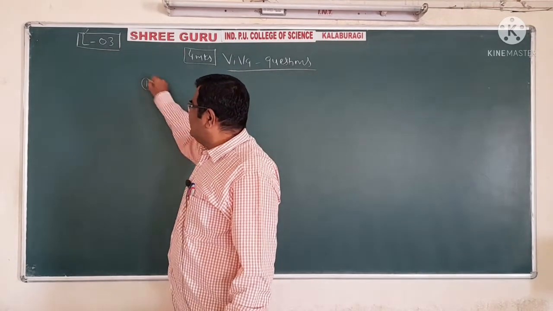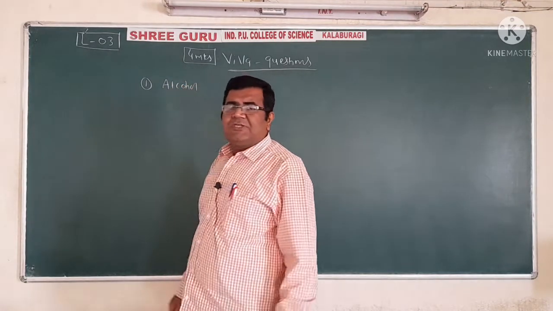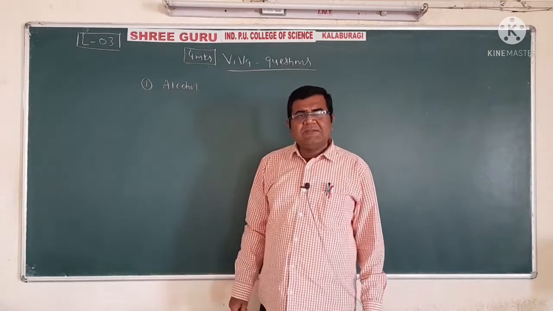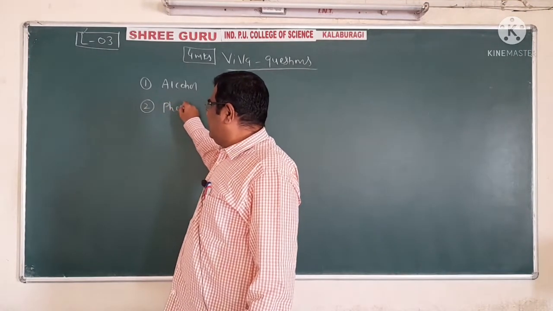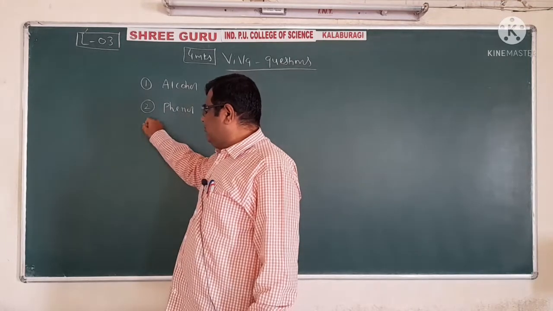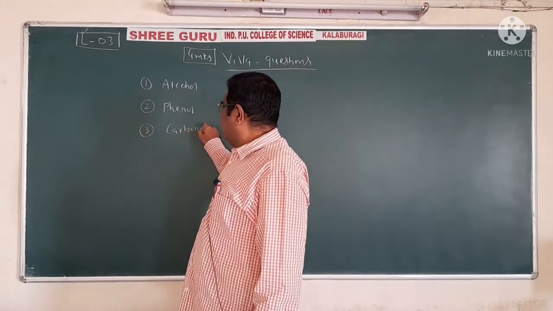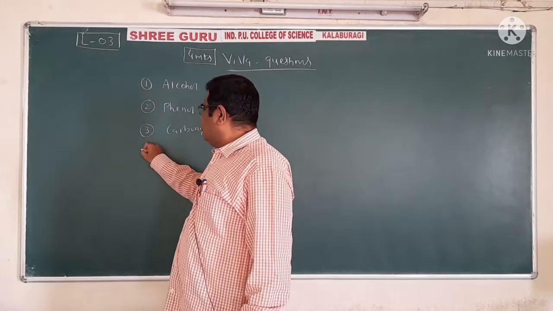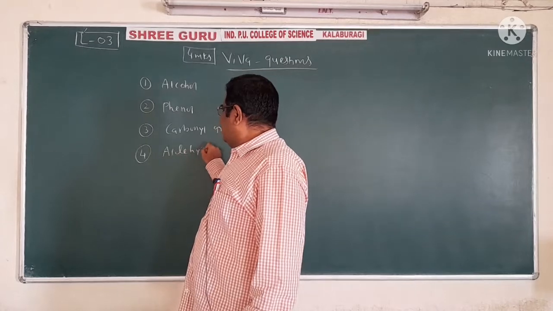The first is we can expect questions on alcohols. The next one is questions on phenol. The third one is questions on carbonyl group. The fourth one is questions on aldehydes.